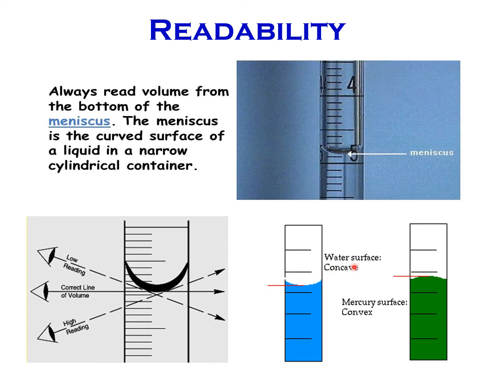Again here we can see the water surface. This is a concave surface. This is a convex surface. So always we take the measurement exactly on the curved surface. Whenever the line coincides with the curved line, at that exact line we have to take the reading.